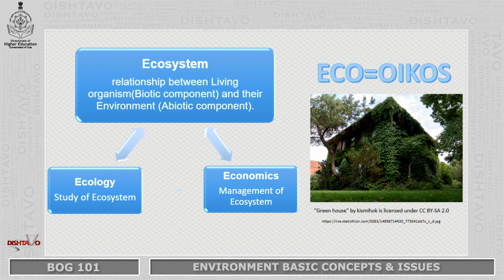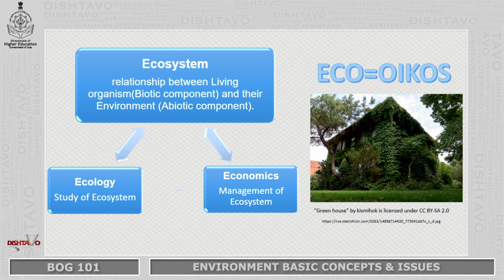If we understand the ecosystem, then there is a second part also. This ecosystem or this home of ours needs to be managed, because if it is not managed, then we are going to lose it. So we need to understand how we are going to manage it. The management of the ecosystem can be understood in economics or all the management studies that we do today.